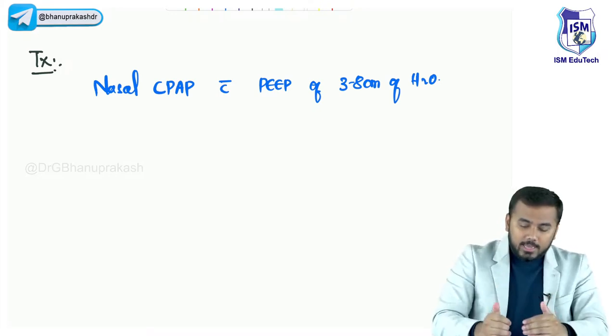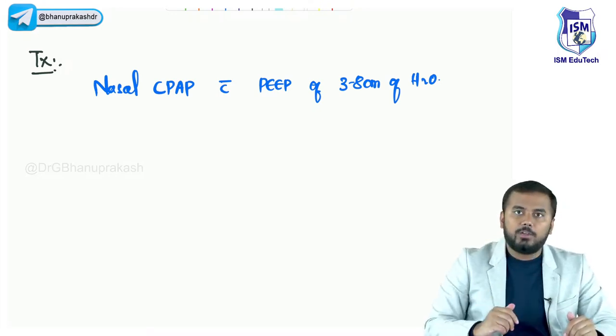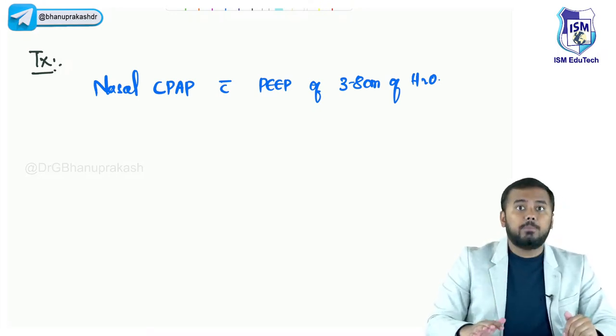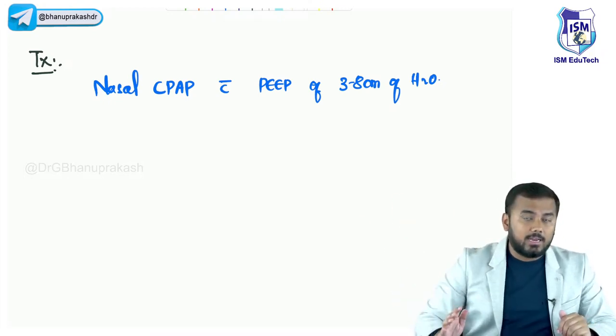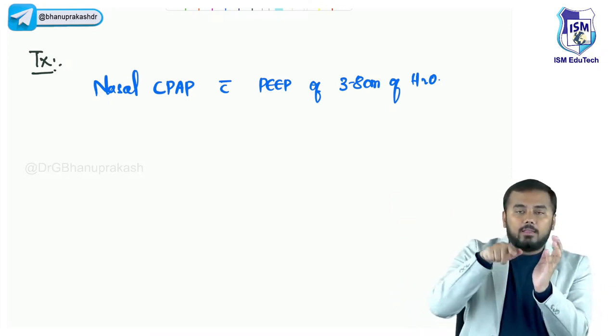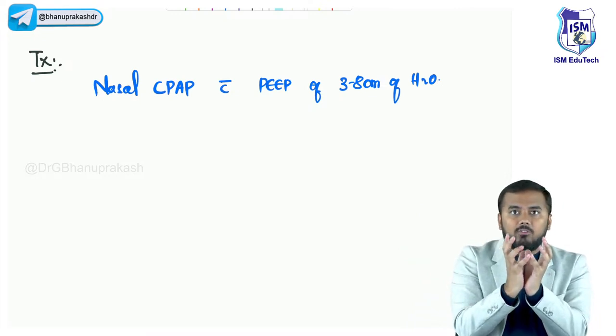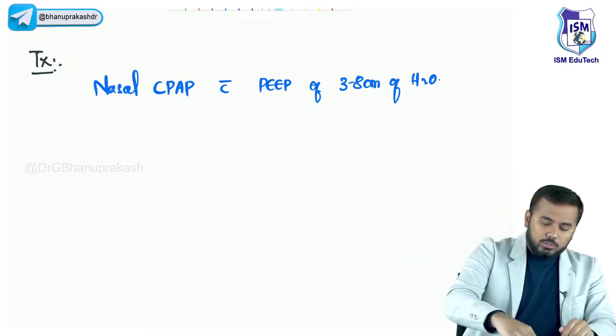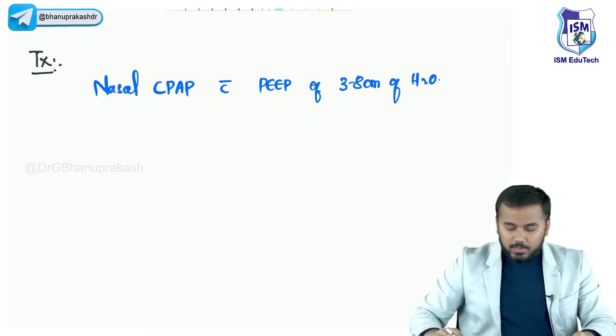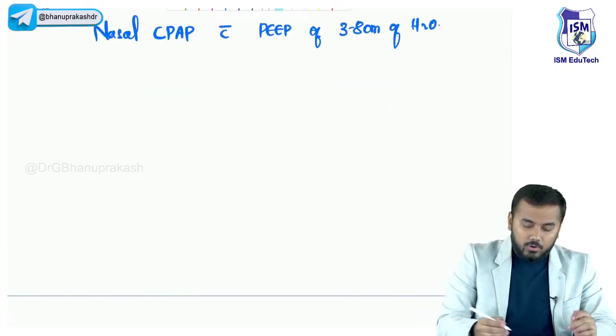So for that I am maintaining this pressure. This is around 3 to 8. Now remember one thing, don't increase the PEEP for more than 10, more than 12 like that. If you increase, what will happen? The air inside the alveoli will become excessive and the alveoli will burst out. So nasal CPAP with PEEP of 3 to 8 centimeters of water.